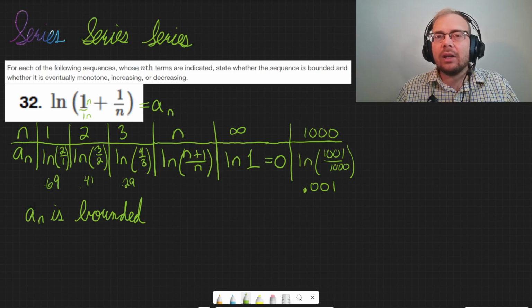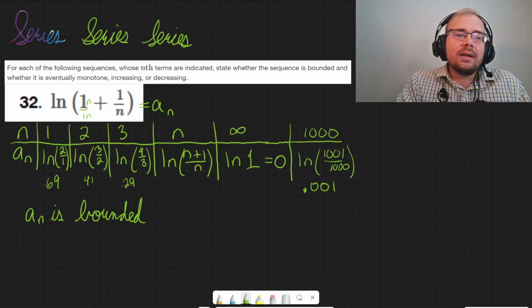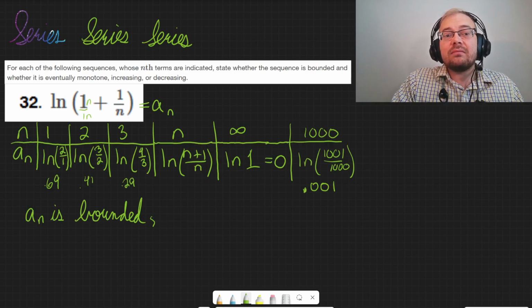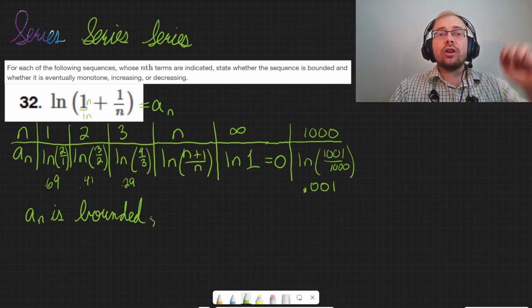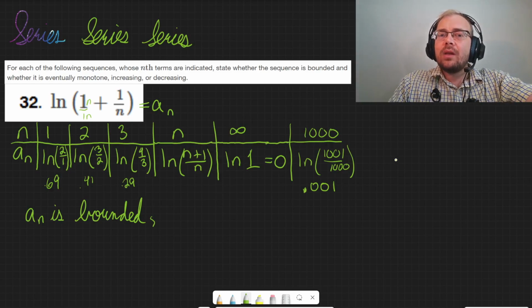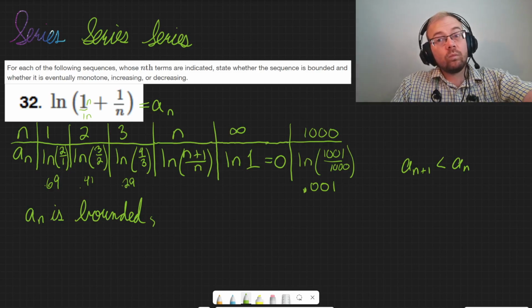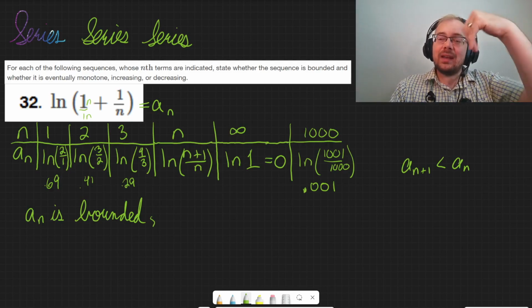Because by and large, increasing and decreasing are really the only two options. It's bounded, and is it only decreasing? I think it is. I think it is only decreasing. Now, if you wanted to make sure that it is only decreasing, then you would say something like a sub n plus 1 is less than a sub n. Right? The next term in the sequence will always be less than the previous.